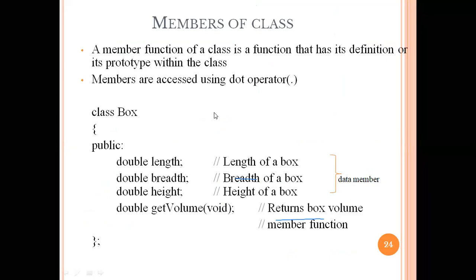First one is the data members, meaning the variables available in that class, and the second one is the member functions available in that class. With respect to this class, we have implemented the variables length, breadth, and height. So these are the three different data members available in this class. And the next one is getVolume, the method available in this class. They have just marked it as a declaration.